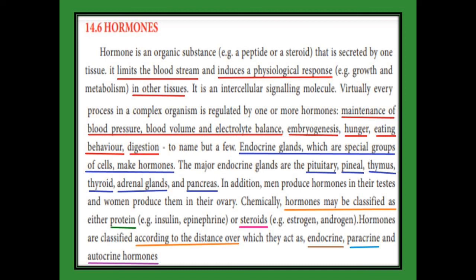Hormones are organic substances and intercellular signaling molecules, and they are produced with the help of some glands, that is, endocrine glands. It is a special group that makes the hormones, and the major endocrine glands are pituitary, pineal, thymus, thyroid, adrenal gland and pancreas.